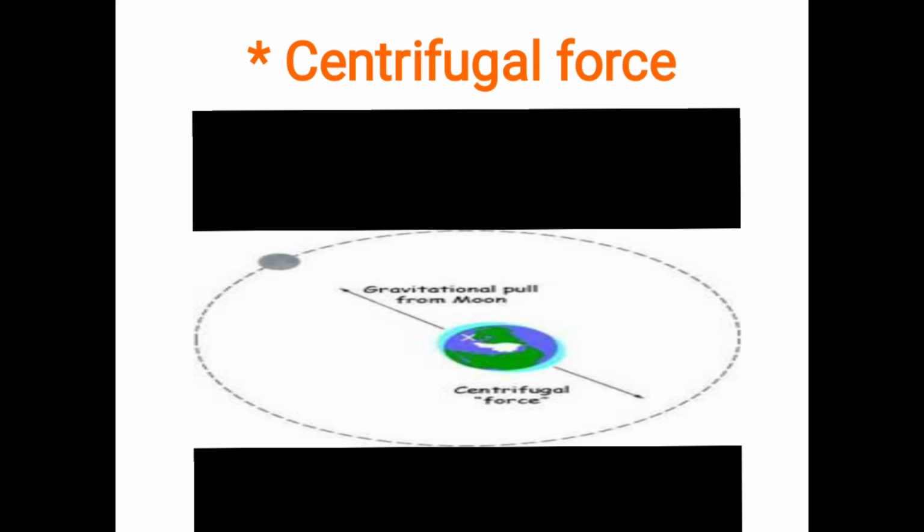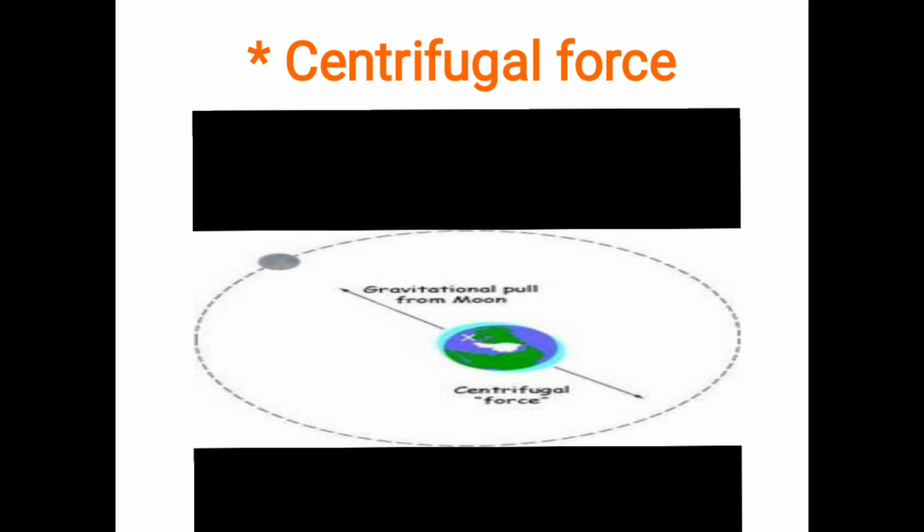When the earth is moving around its own axis, it produces this centrifugal force, which generates at the center of the earth and moves away from the center. It causes the earth to have a slight bulge at the equator and flattening at the poles. You can see, children, the two sides of the earth, north pole and south pole.